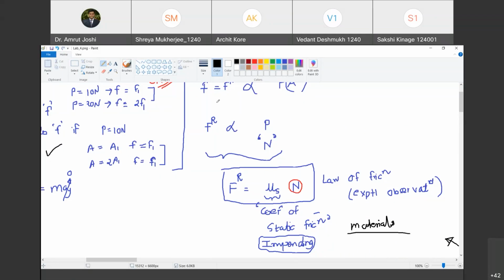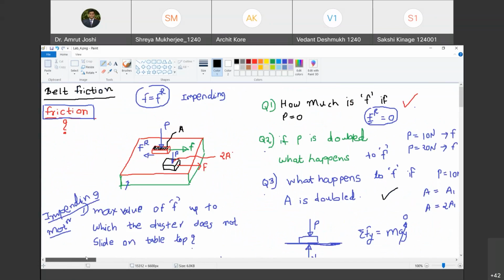Now let me ask you another question about friction. In which direction is the frictional force present? Opposite to the force applied. Opposite to the force applied. Always. Yes, friction opposes the motion. Friction opposes the motion. Okay.